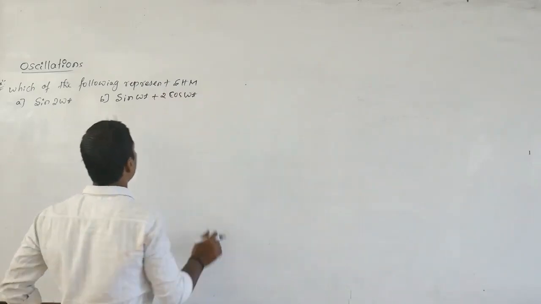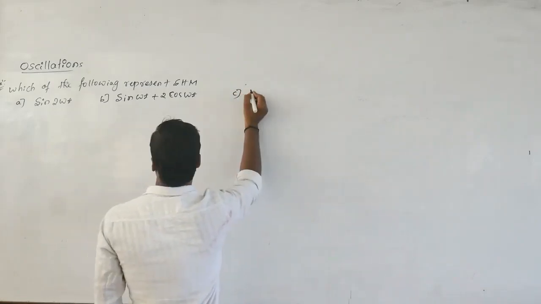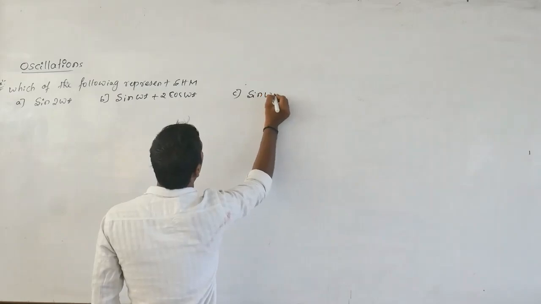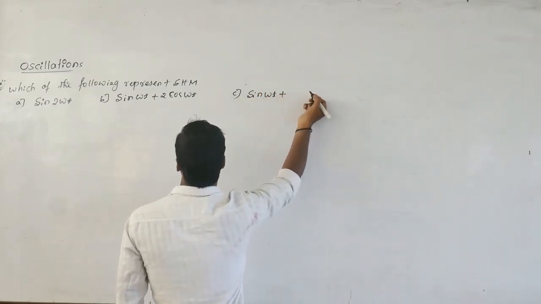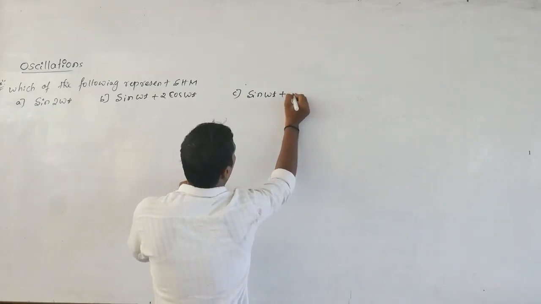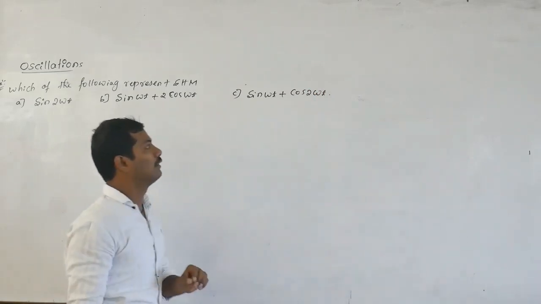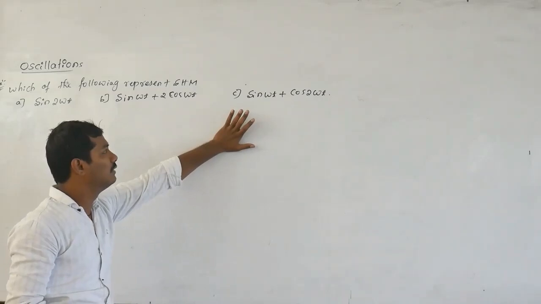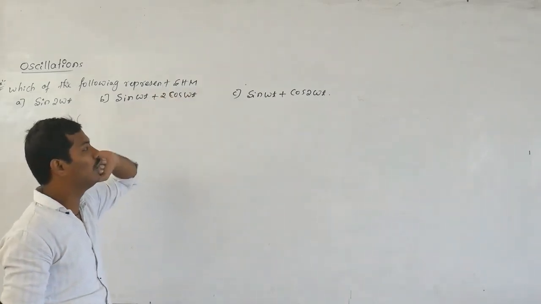Then the third one is C: sine of omega t plus cos of 2 omega t. Yes, cos of 2 omega t is there. There are three equations, and we check which represent simple harmonic motion.